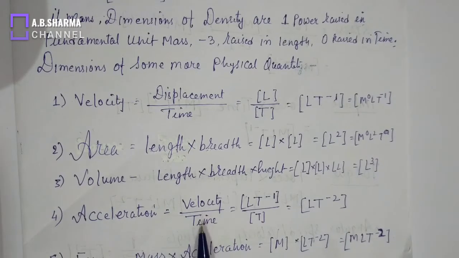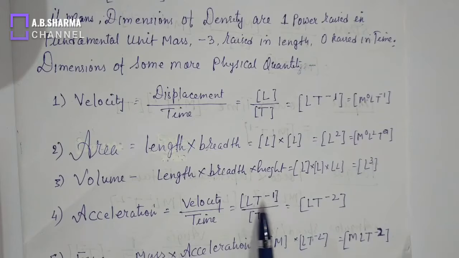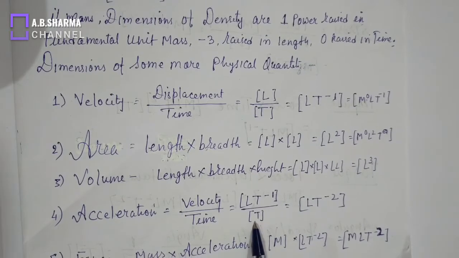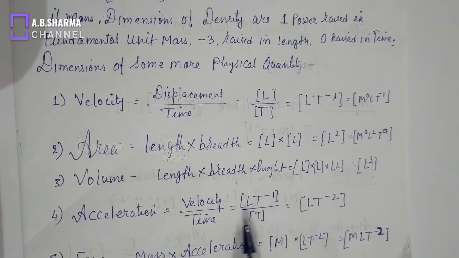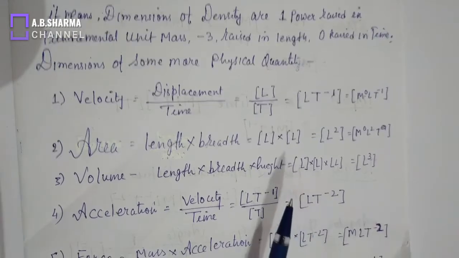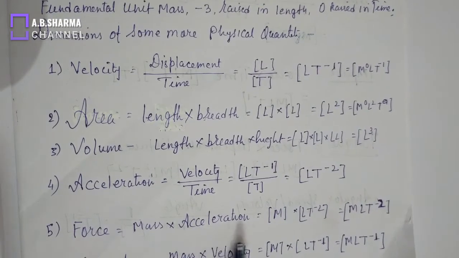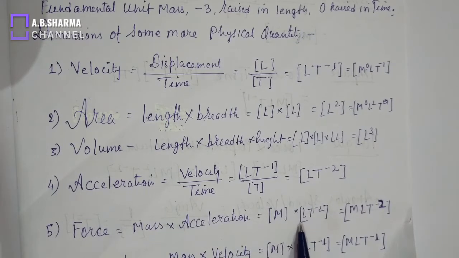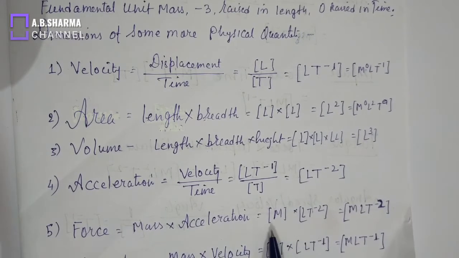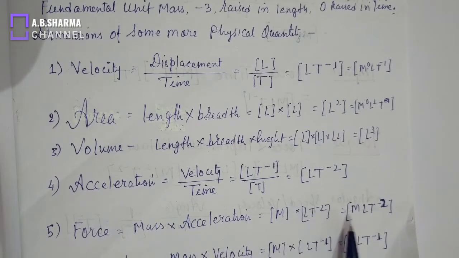Acceleration, velocity over time. We have calculated the dimension of velocity, that is L T minus 1, over T. So dimension of acceleration is L T minus 2. Similarly, dimension of force, mass into acceleration. We have found dimension of acceleration L T minus 2 and dimension of mass is M. So dimension of force will be M L T minus 2.